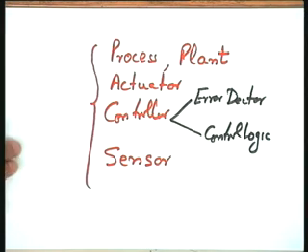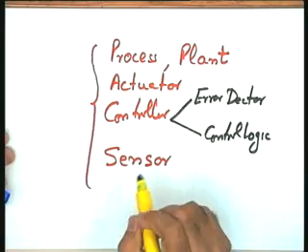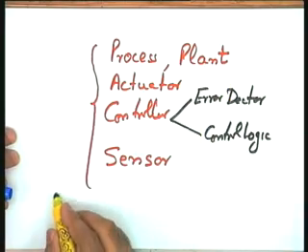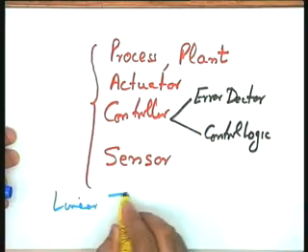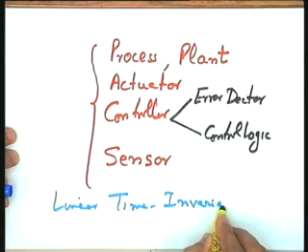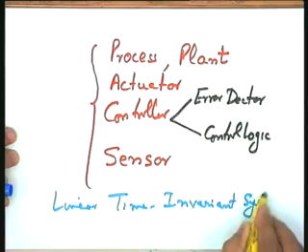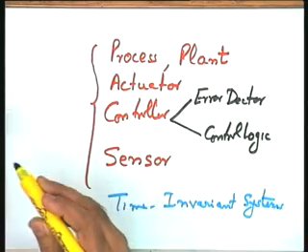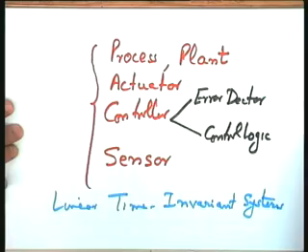You will see a common point that all these systems which will come up in our discussion are linear time invariant systems. We will limit our discussion to linear time invariant systems only. So, it means I should concentrate on modeling of linear time invariant systems, and this is the next phase of our discussion, wherein the basic principles, the basic laws of physics for modeling of linear time invariant systems will be taken up.